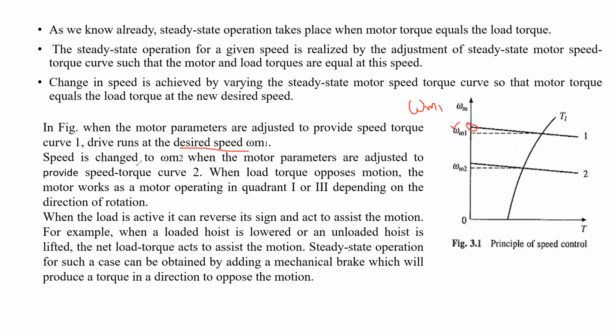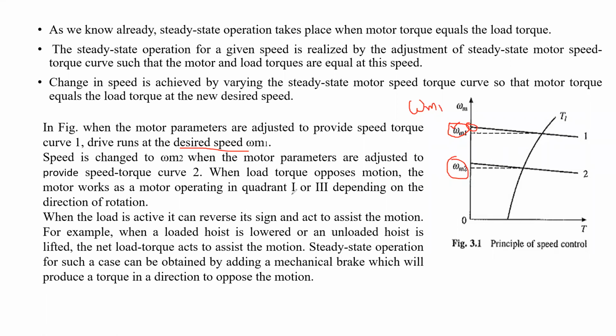Is it clear? Now the speed is changed to omega m2. The speed changes means the motor was running at one speed and now it runs at omega m2. When the motor parameters are adjusted to provide the speed torque curve R2, and the load torque opposes the motion, the motor works in motoring operation in the first and third quadrant, depending upon the direction of rotation.